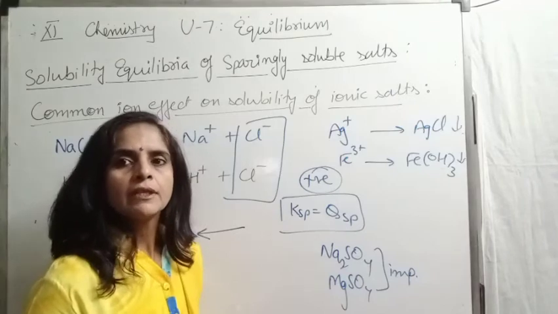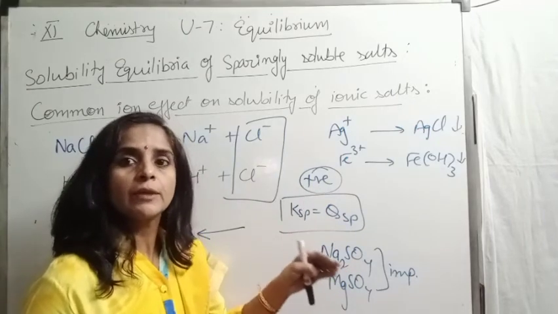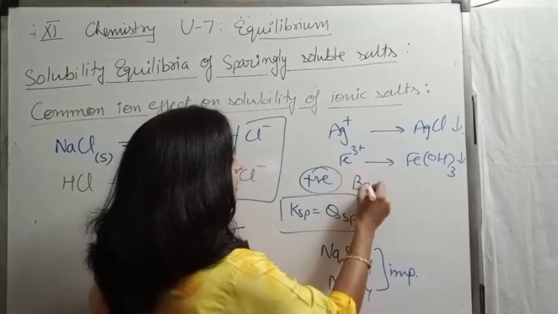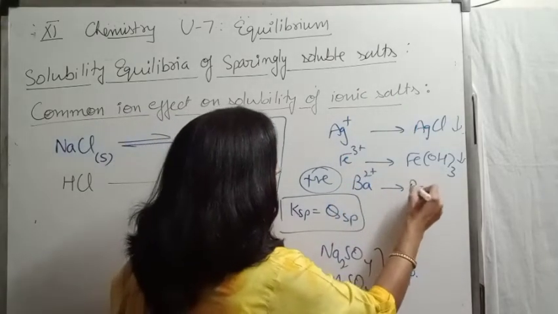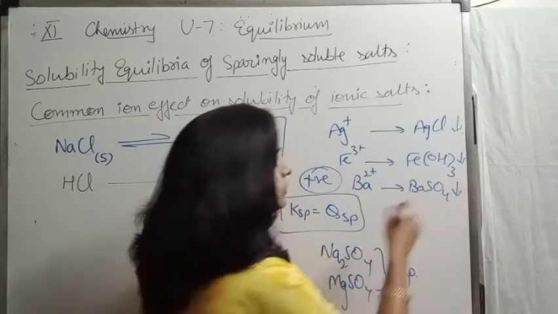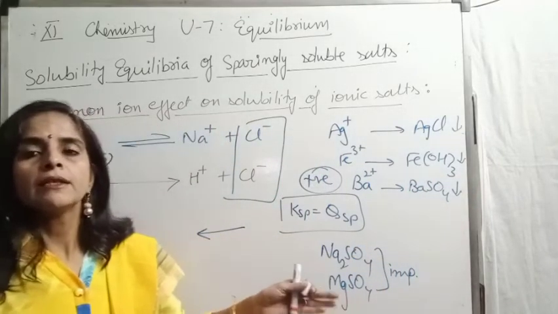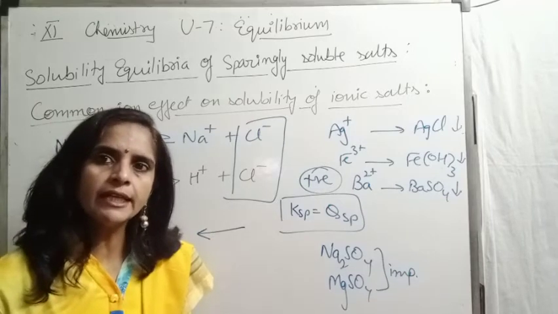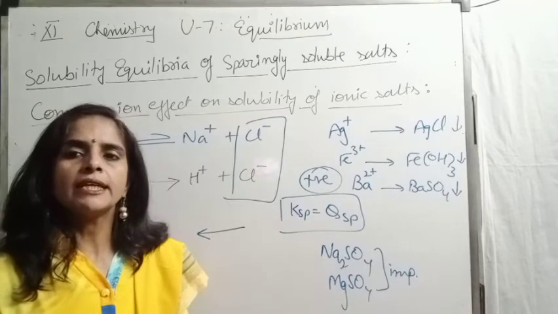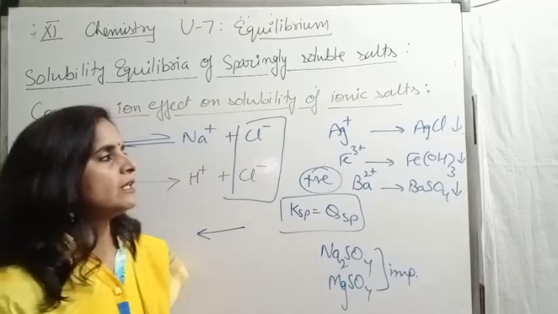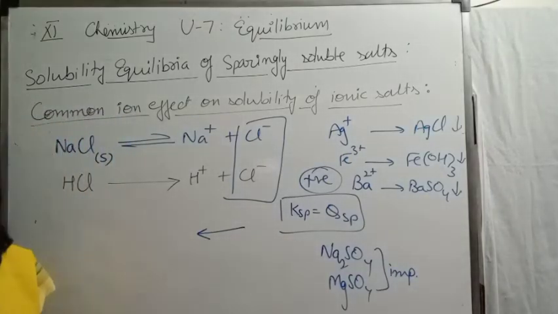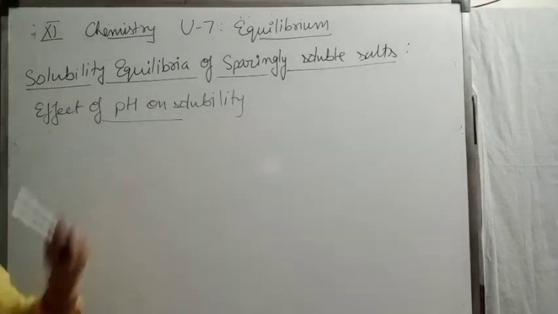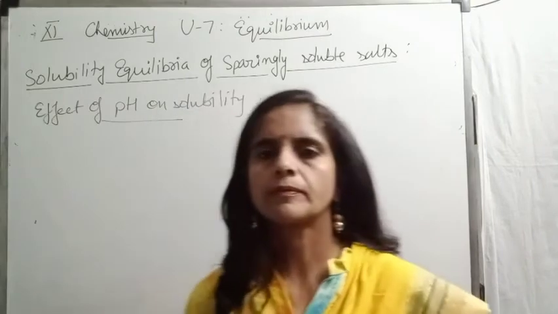Clear, children? In this way, you can precipitate ions in the form of their different salts, like barium ion, which you can precipitate in the form of its sulfate. So this is a very important procedure where, by using the common ion principle and providing a common ion, we get the precipitate of that particular salt. Clear, children? Now we discuss the effect of pH on solubility.